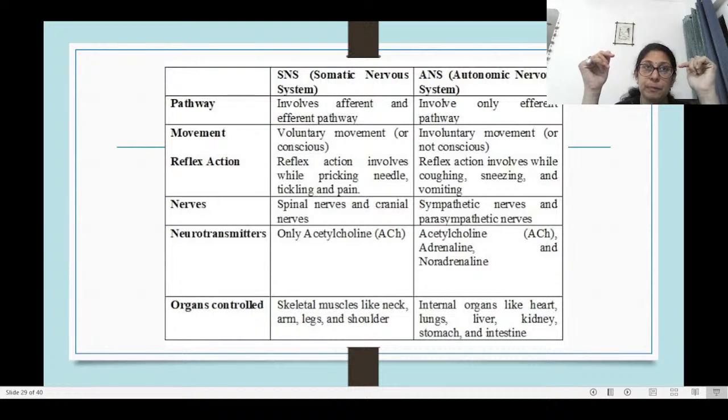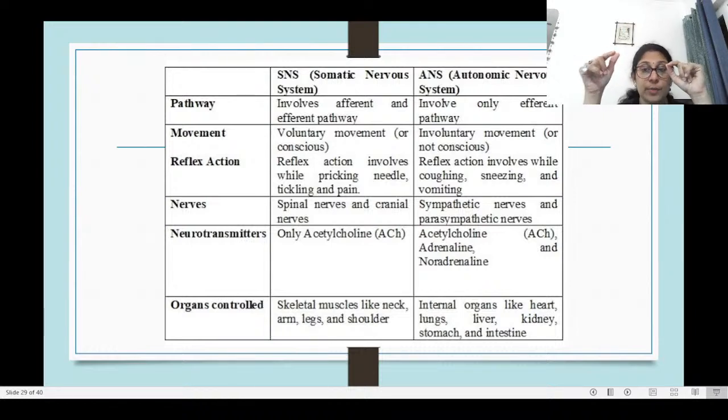And even in the somatic nervous system, whatever we are doing with our own consciousness comes in here. Now the neurotransmitters, those chemicals between the synapse: in case of the somatic nervous system, it is acetylcholine which functions as the neurotransmitter.